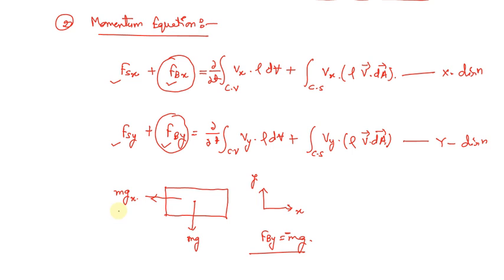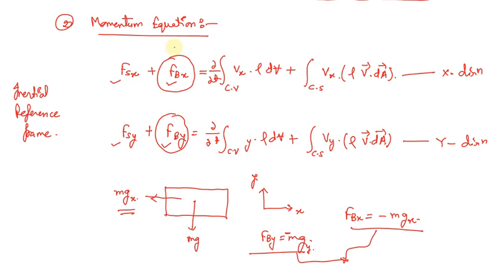So this is what we're going to mention, that means Fbx will be equal to minus mgx, because this g deals in the y direction and this g deals in the x direction. So these two are the components and these two are the body forces that we need to write down in this particular analysis.